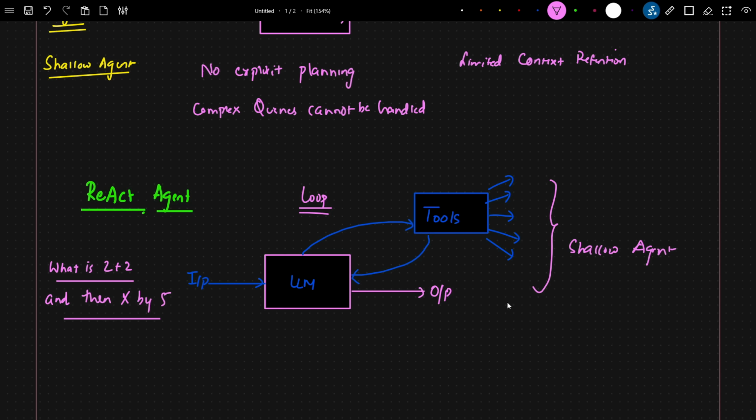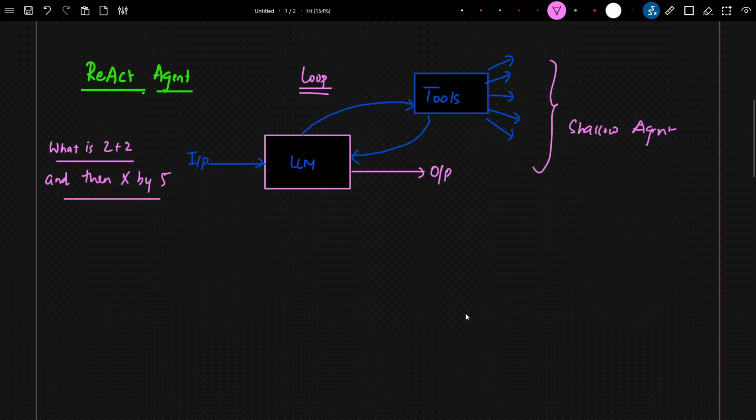The reason is very simple. Here also you'll be able to see what is mainly happening: this LLM plus tool is basically happening, nothing more than that. This is also a loop that is happening over here, but other than that, nothing is happening. There is no planning, no structured plan, no deep reasoning, no state management, no persistent memory. It's just giving a request, tools are being used, and this continuous loop is happening.